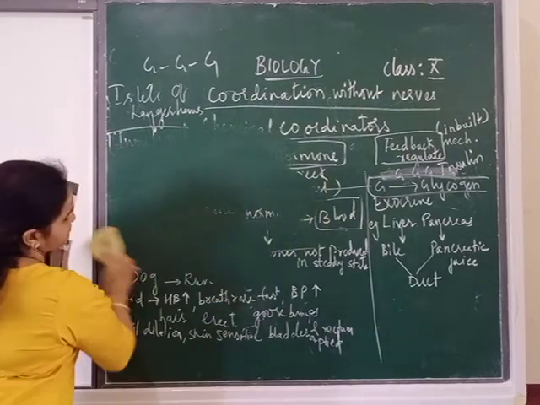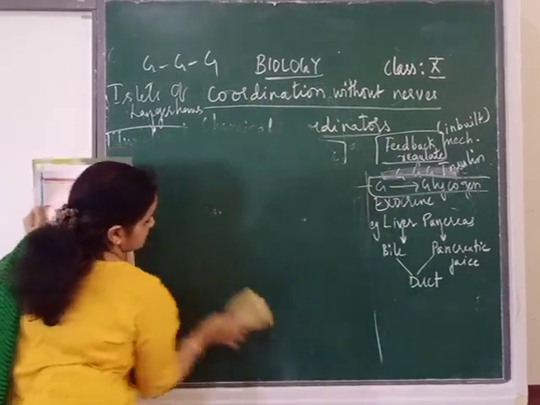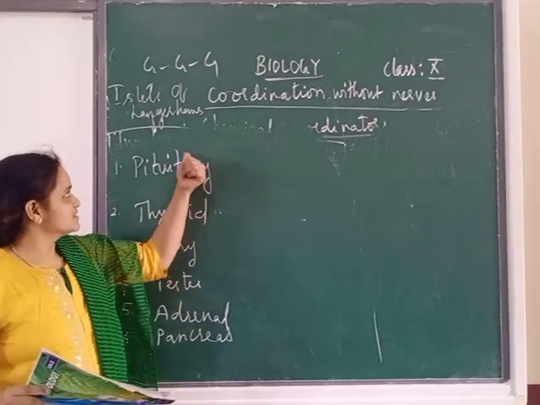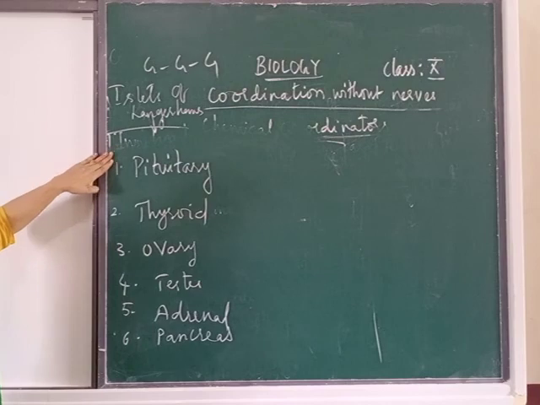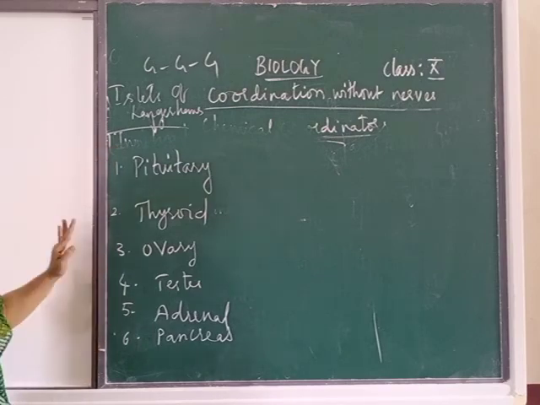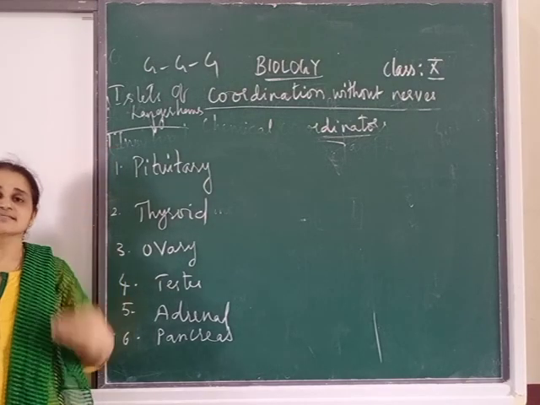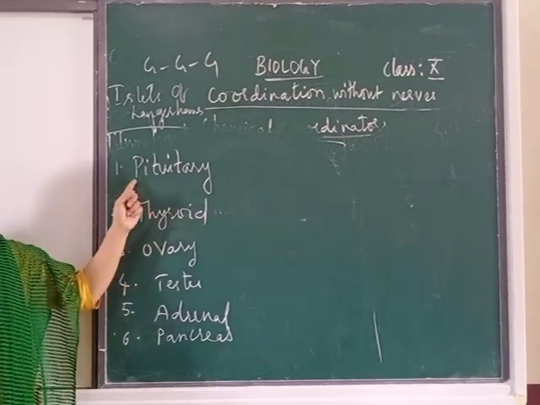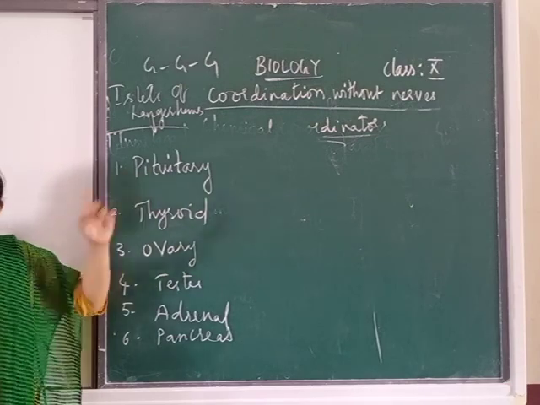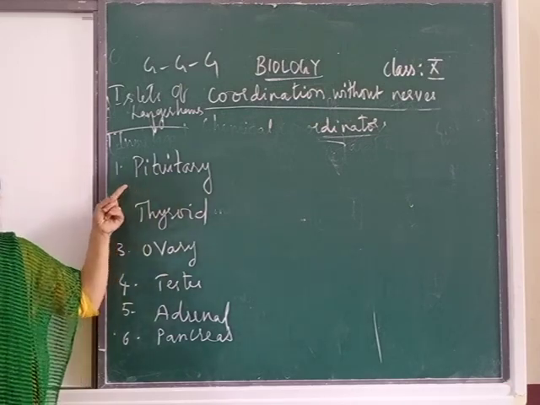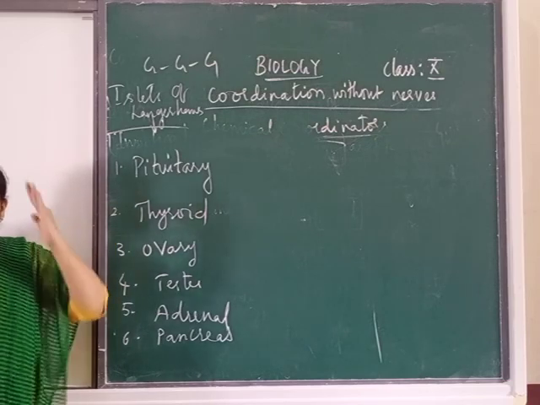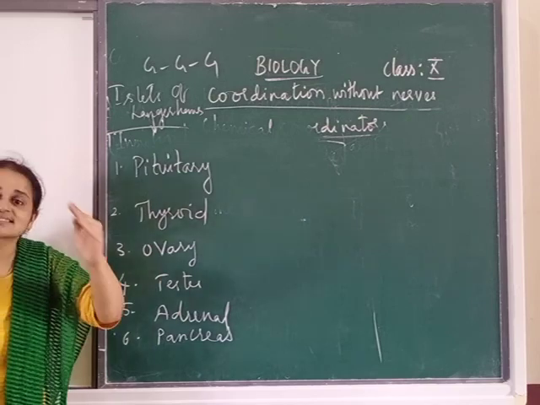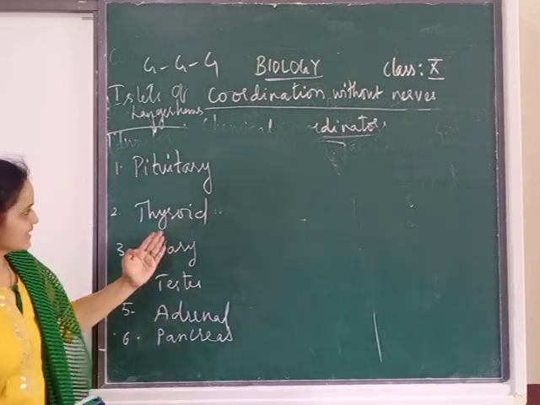We will see the different endocrine glands. As you can see on the board, this is the list of the endocrine glands present in the human body. So the first one, pituitary gland. Already in the brain we saw this pituitary gland, near the hypothalamus. In our brain, pituitary is there. So it is called which gland? Master gland. Second one, say thyroid.